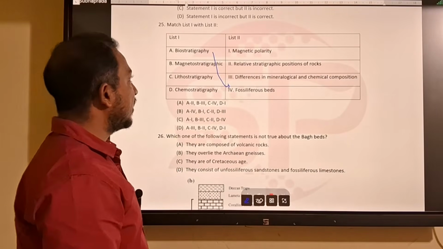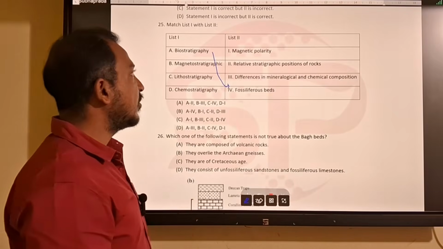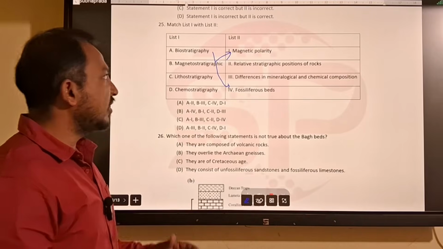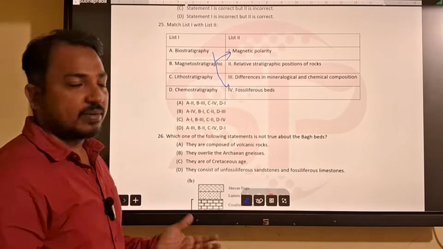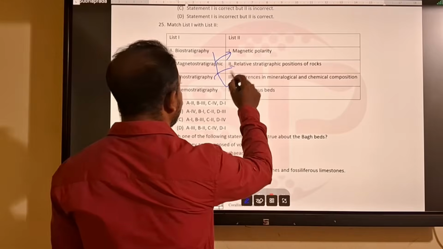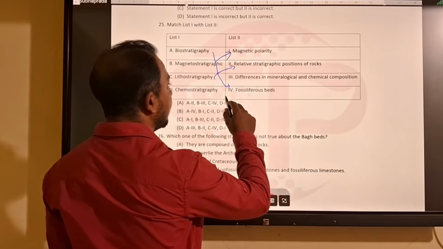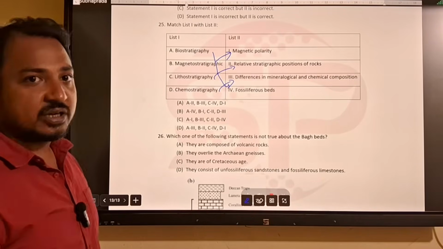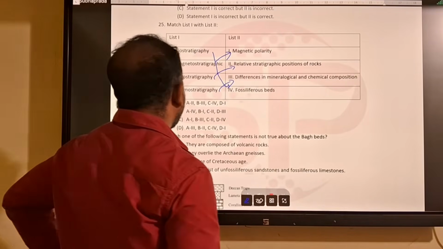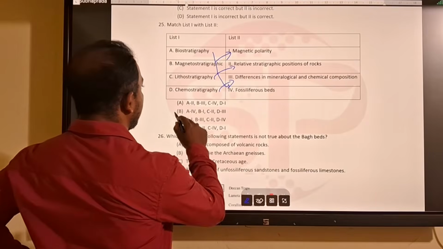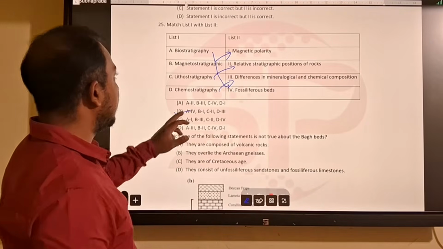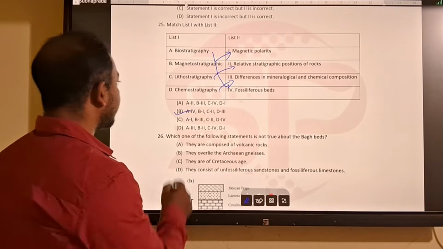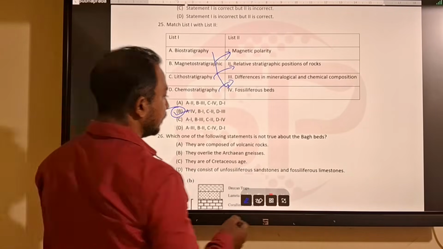Then magnetostratigraphy: any strata defined on the basis of magnetic property or magnetic polarity. Then lithostratigraphy: any strata defined on the basis of lithological characteristics, that is, rock strata. And chemostratigraphy is on the basis of chemical composition or different chemical characteristics of rock. So your answer will be, there is only one option: A-IV, B-1, C-2, D-3. Option B will be correct.